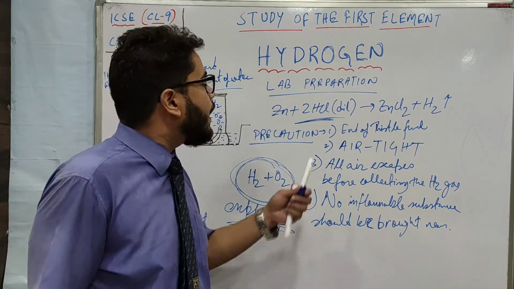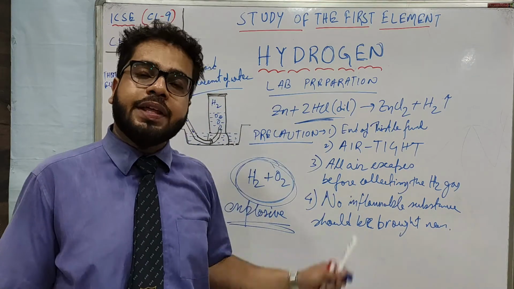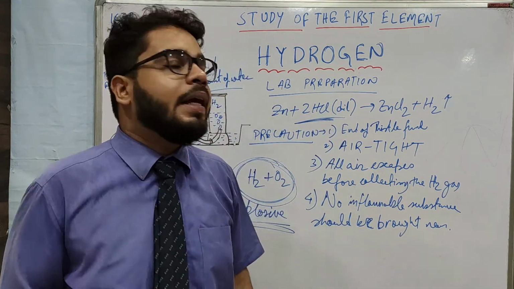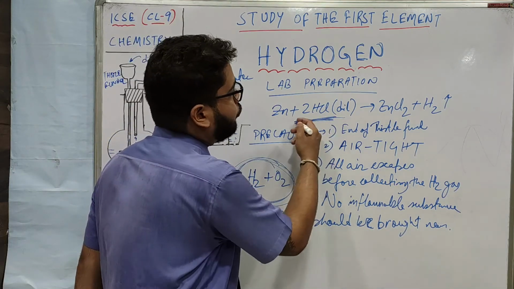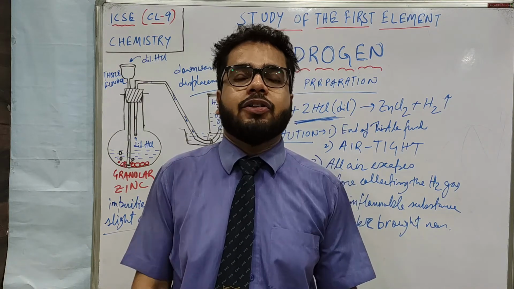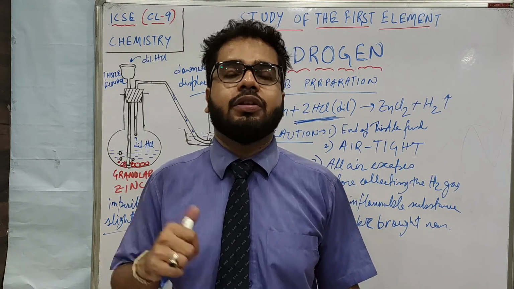It is an oxidizing agent that oxidizes the zinc to zinc nitrate, and the produced hydrogen gas will be oxidized to water. That is why the ideal acid to use is what? Dilute hydrochloric acid. So that's all from the lab preparation of hydrogen gas. I hope you understood this part.